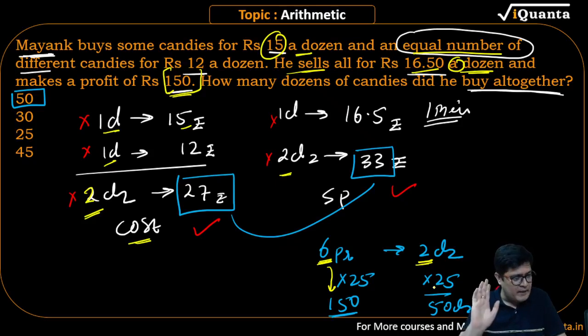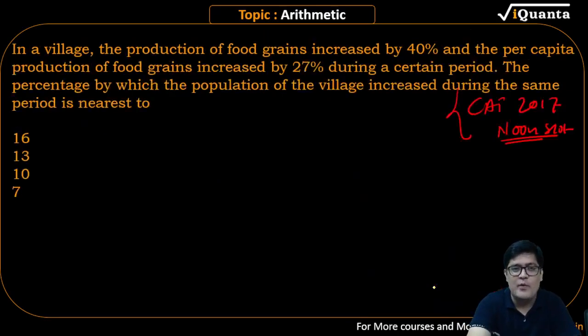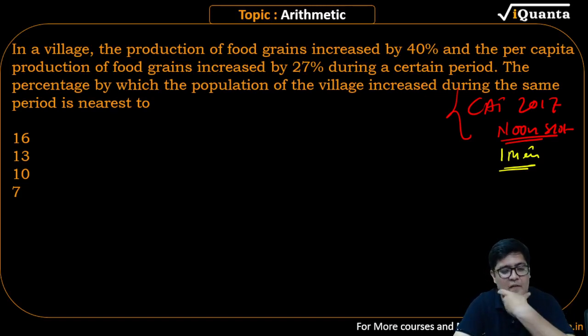Is everything clear to everyone? Everyone confirm. More questions, more questions. We will do more questions, beta. Your question speed will also increase. On the screen, 1 minute, just 1 minute. Solve. 1 minute. Everyone confirm. Solve.